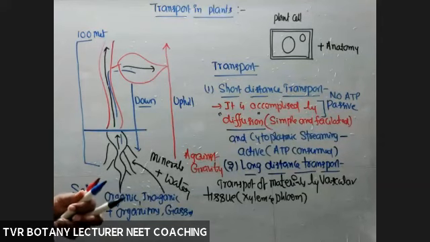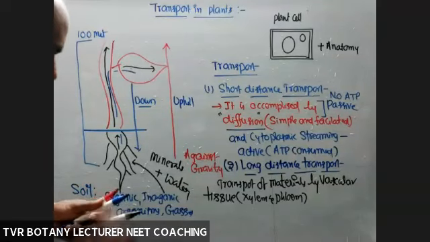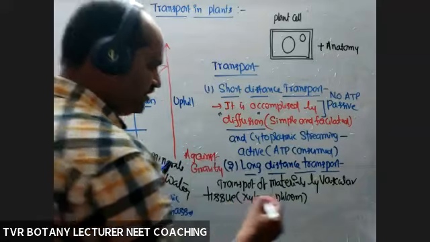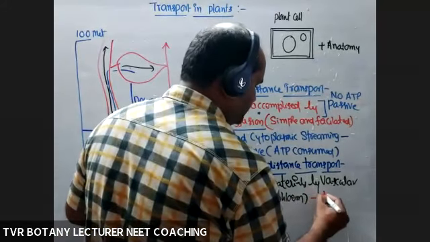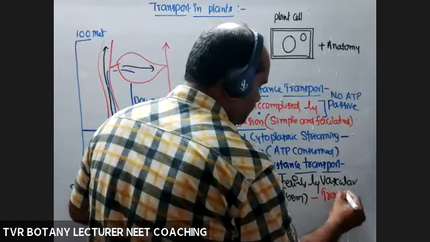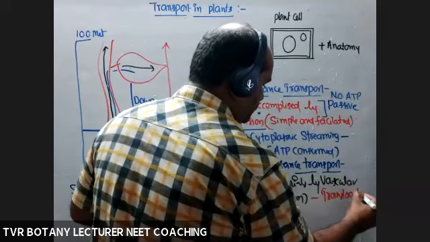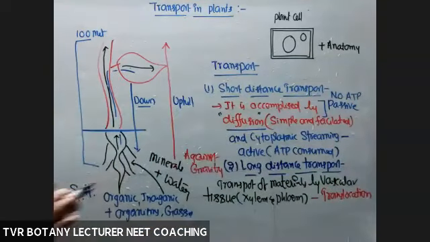Phloem is concerned with the transportation of carbohydrates, phytohormones, and to some extent inorganic nutrients. So this one is called translocation. Right? That is translocation.